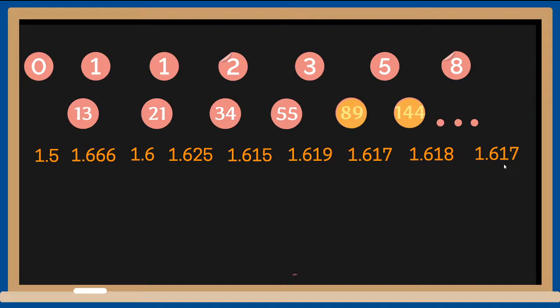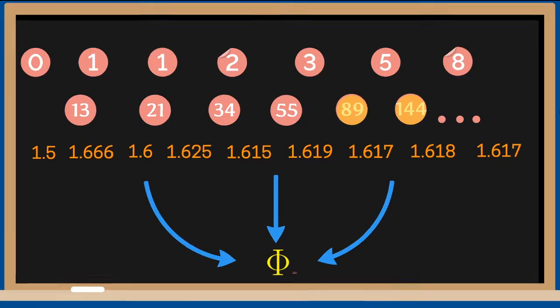So do you see that this keeps going as you expand the Fibonacci sequence more and more, you see that all these numbers are approximately equal to this ratio, or this number.